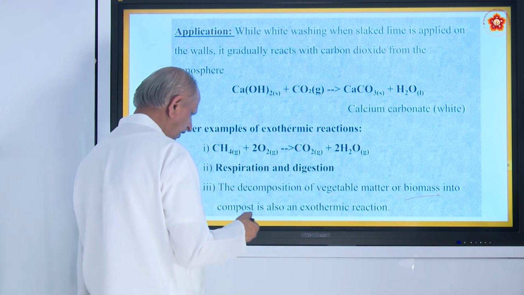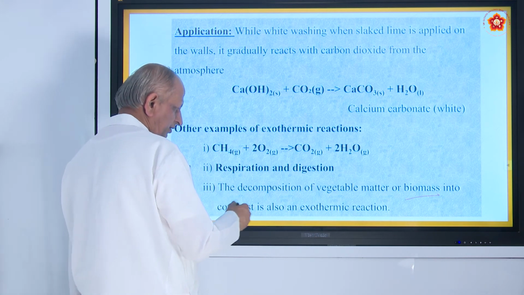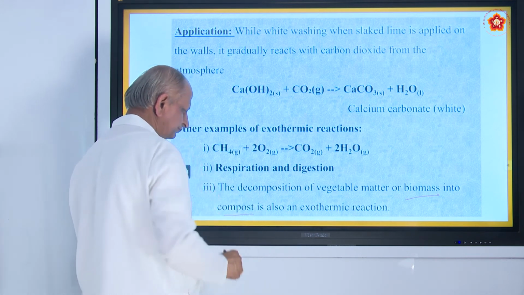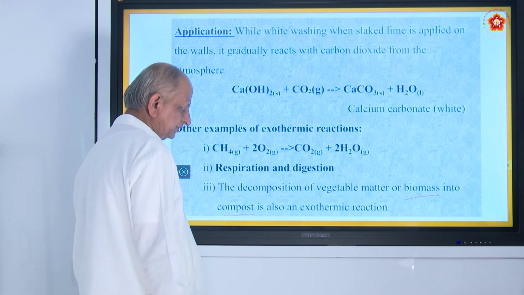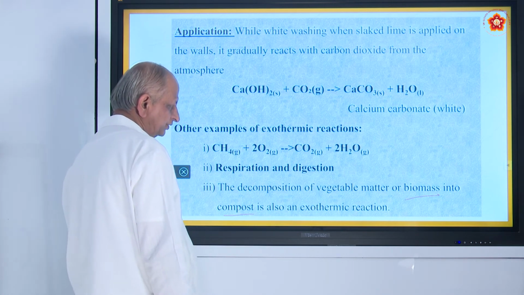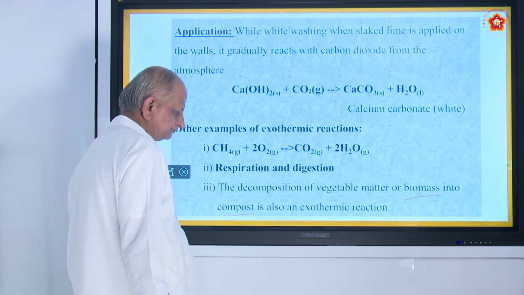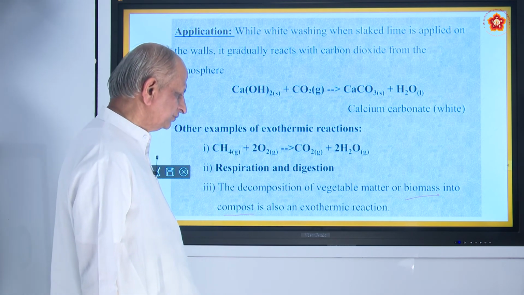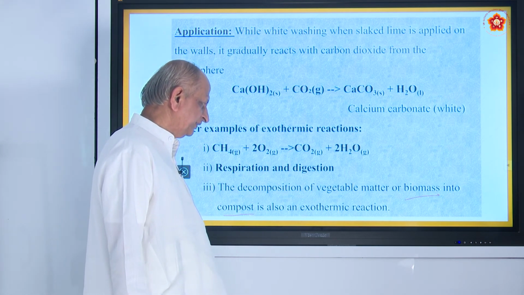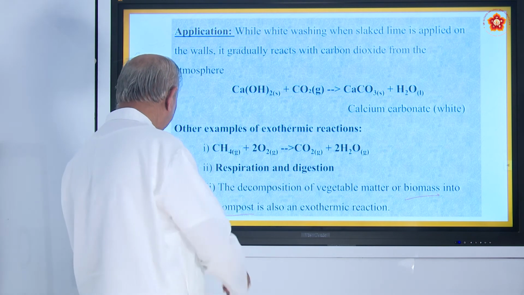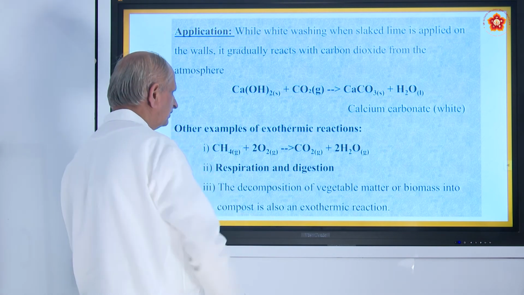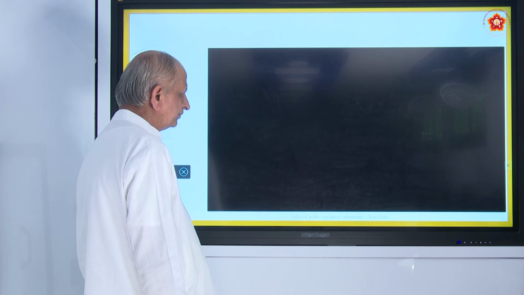This biomass after the reaction becomes compost, the waste comes out, and this is a reaction of bacteria, anaerobic fermentation takes place. It is an exothermic reaction in daily life, okay.